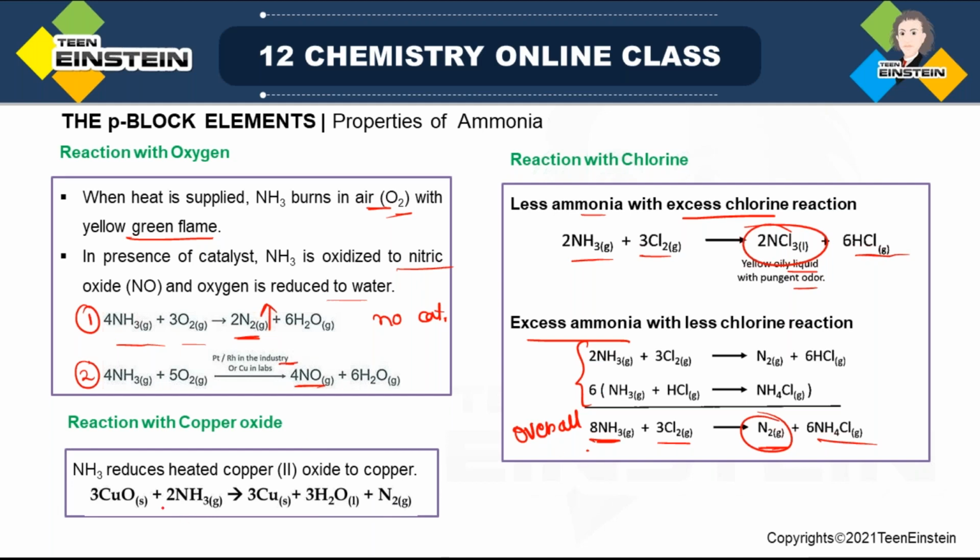Reaction with copper oxide. Ammonia reduces heated copper oxide. It is copper(II) oxide, because the formula is CuO. It is not Cu2O; Cu2O has oxidation state +1, but here it is +2. On reaction with ammonia, we get metallic copper, water, and nitrogen gas. That means reduction is taking place, because here the oxidation state is +2 but there it is 0. From +2 to 0 oxidation state, this is a reduction reaction.